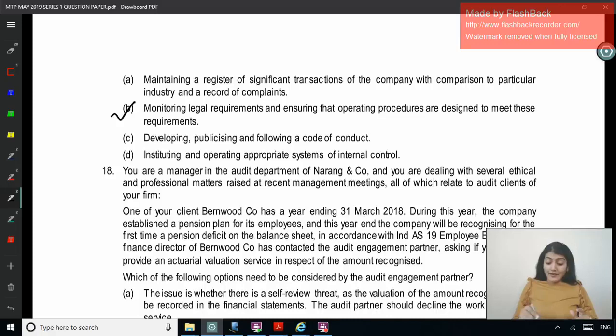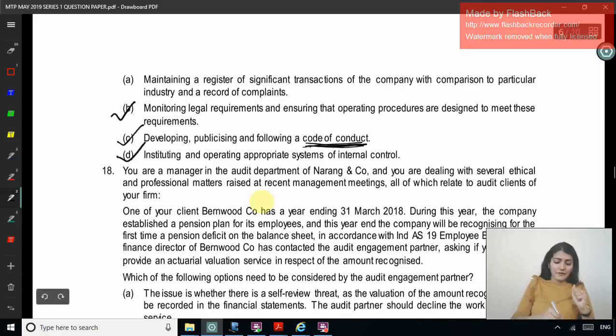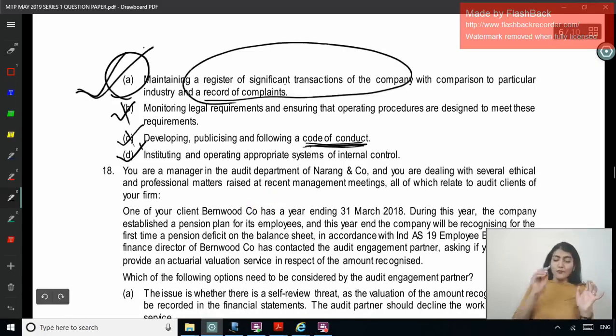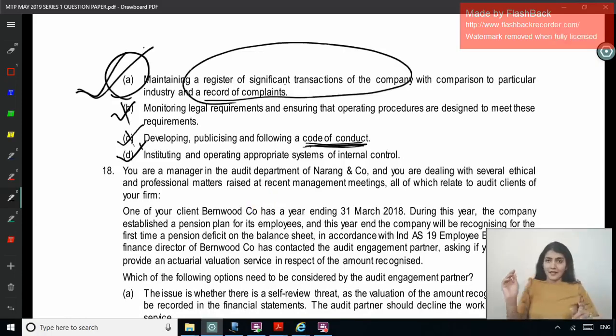Developing and publicizing and following a code of conduct. So telling all the employees how to comply with the law regulation. Instituting and operating appropriate system of internal control, because it has to be imbibed in your internal control system, the compliance with law regulation, right? So the correct option over here is A. If we see in the text of 250, it says maintaining a register of significant laws. What they have done, they have manipulated this part, right? And that is why this policy procedure need not be followed. That is why A is the correct answer.